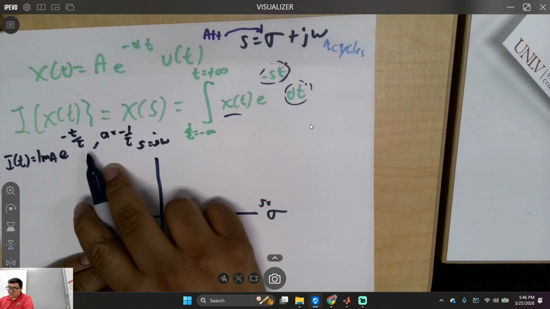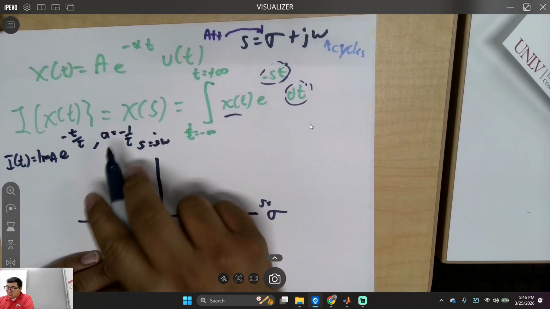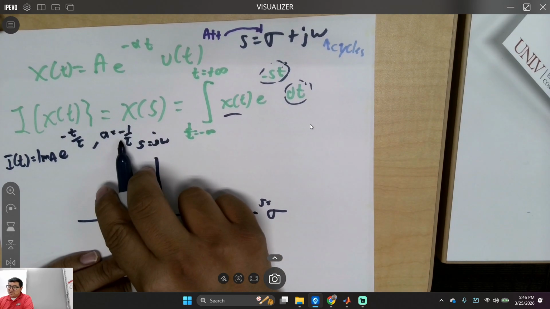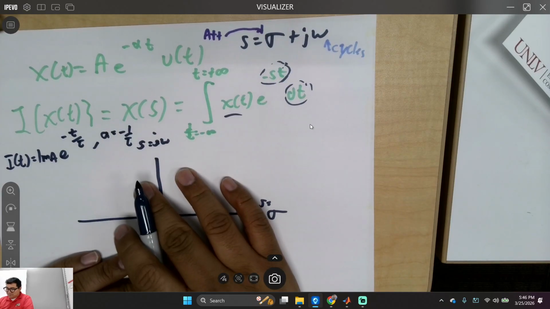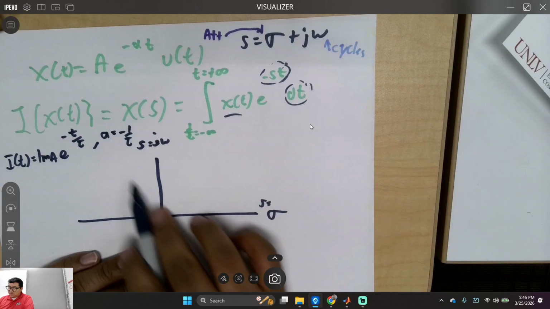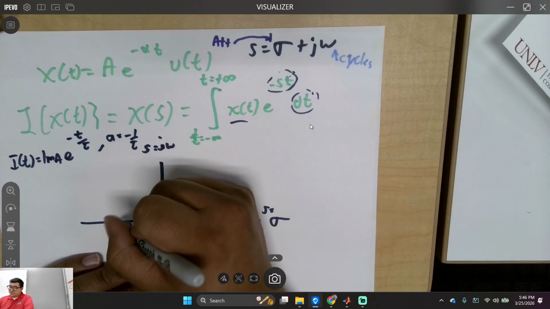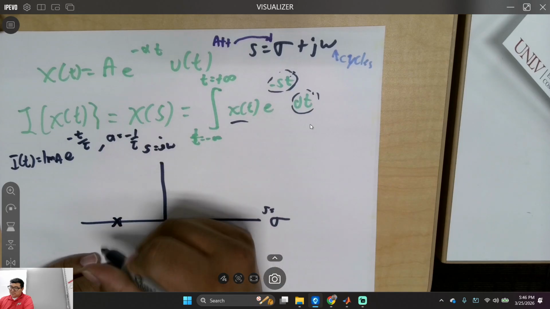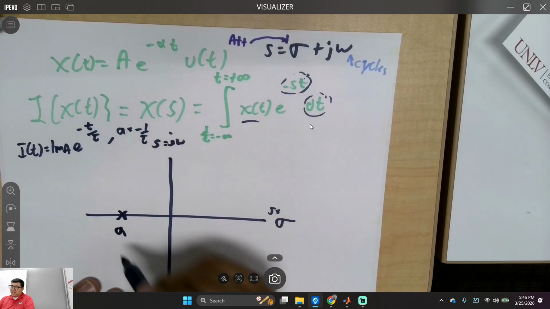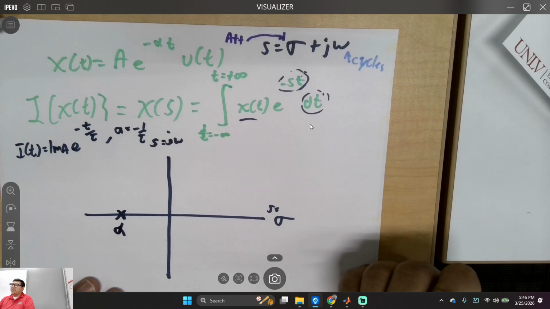Wait, minus or plus? Okay, this is where I get confused. No, this is correct. Minus tau. Anyways, bear with me. So I wanted to make sure this is stable. I'm going to do something like this. Alpha, right? That's my alpha term. Is that correct with everybody?